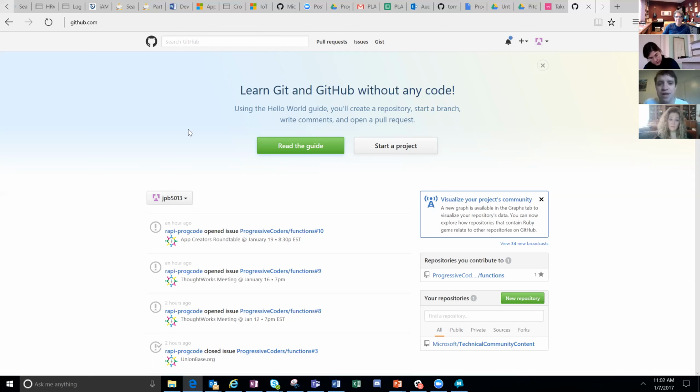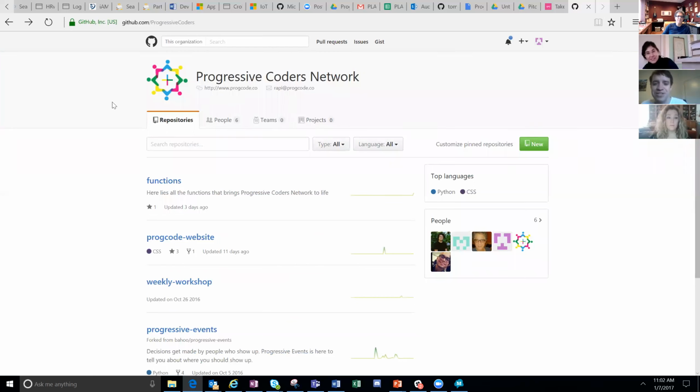Feel free to jump in at any point with any questions along the way, but I'll just take us through a quick tour. So this is GitHub. This is where it all starts, and you'll probably get sent to a place that looks like this. I don't know my terminology, so I'm not going to try, and I'm sure anybody with just a shred of developmental acumen will cringe at the entire video here, so it sucks for them, I guess.